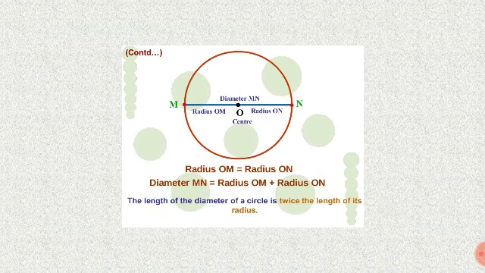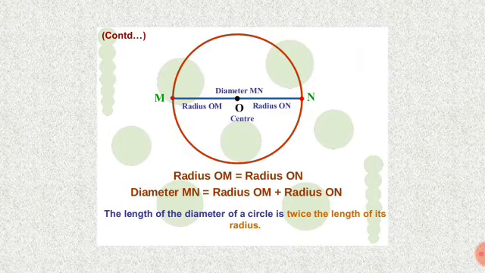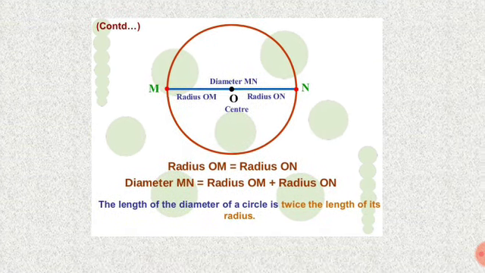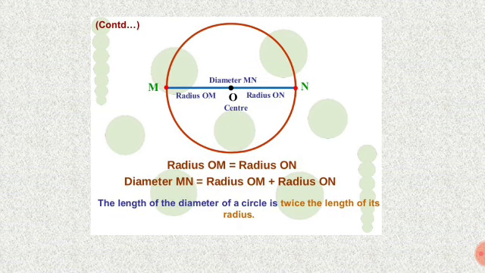Next, radius OM. Diameter means it splits the circle. Radius OM equals radius ON. Diameter MN equals radius OM plus radius ON. The length of the diameter of a circle is twice the length of its radius. So the diameter equals twice the length of its radius.